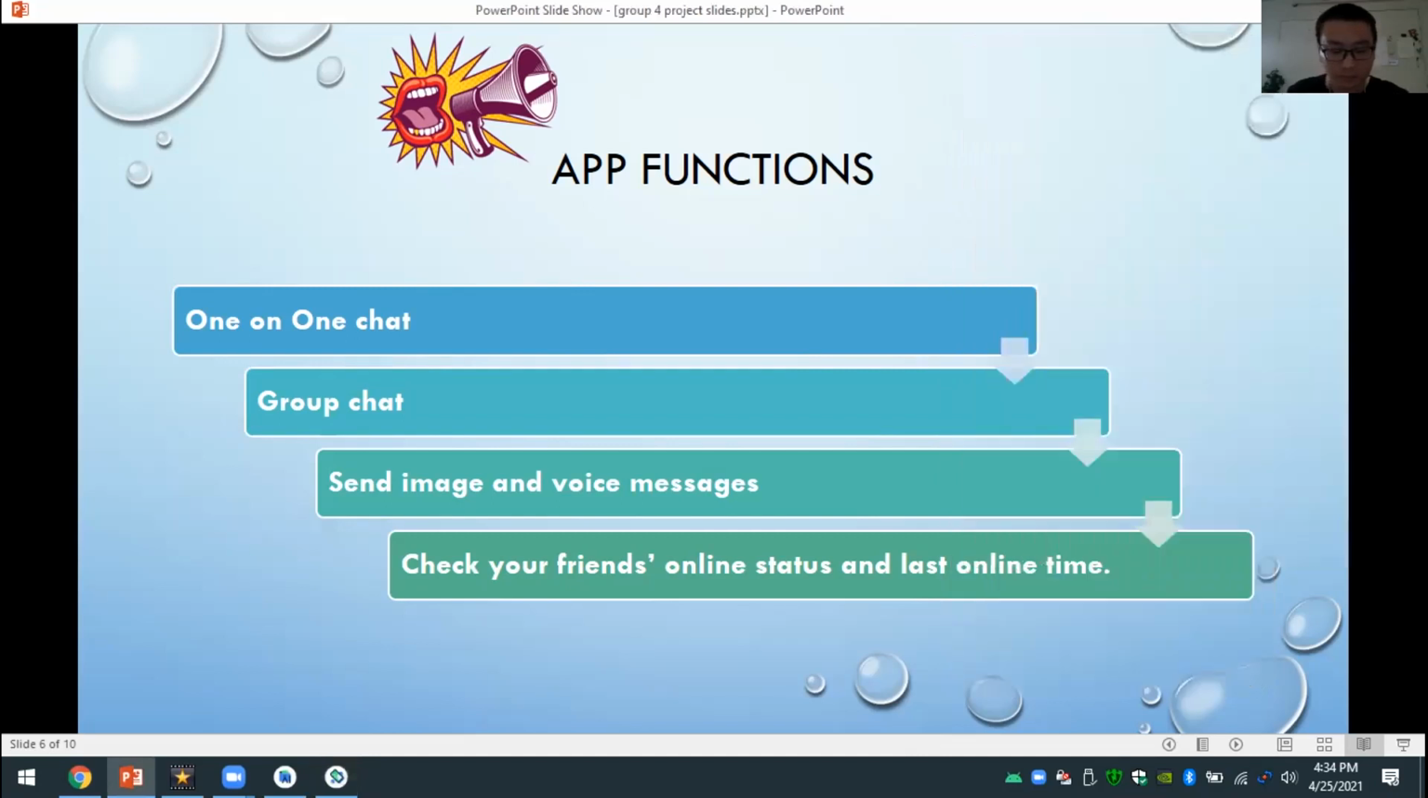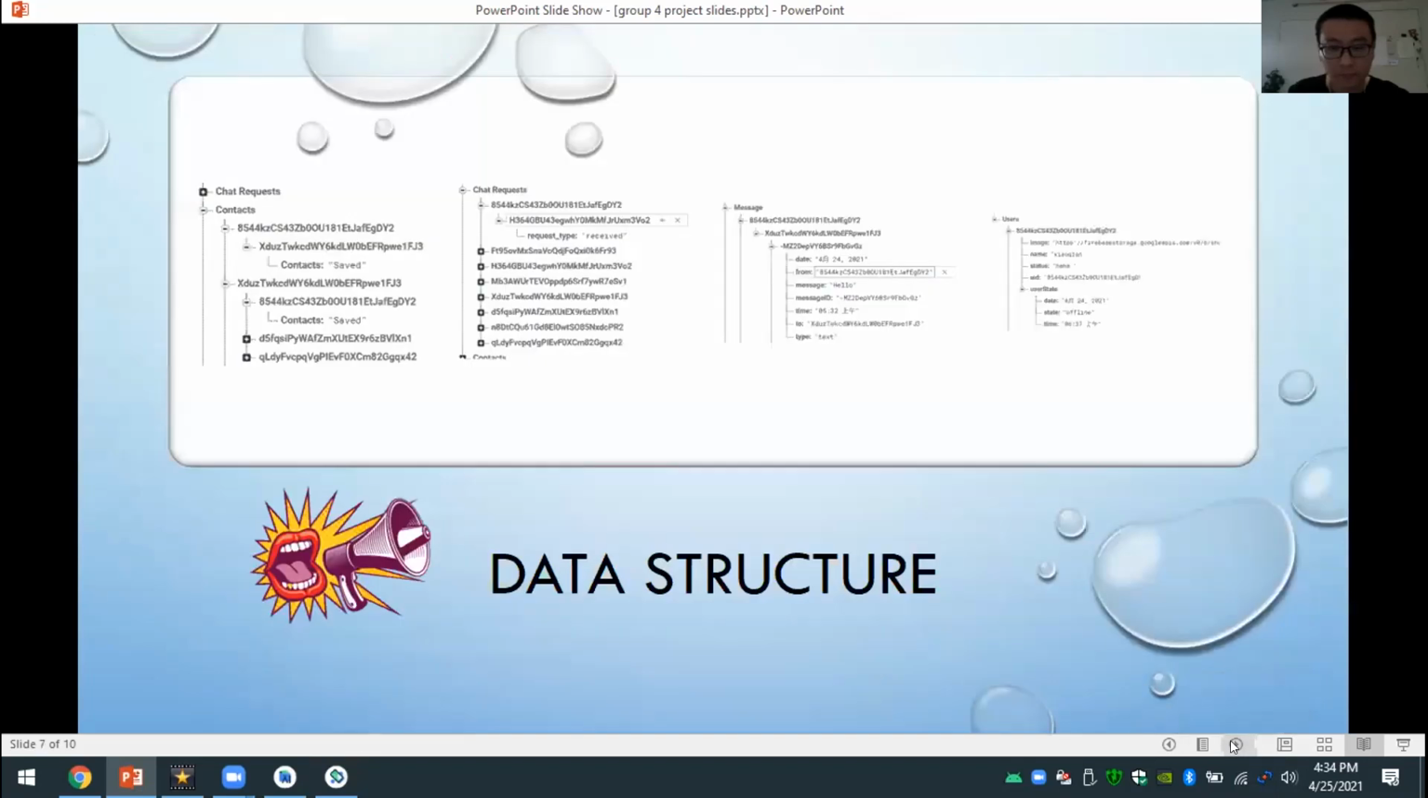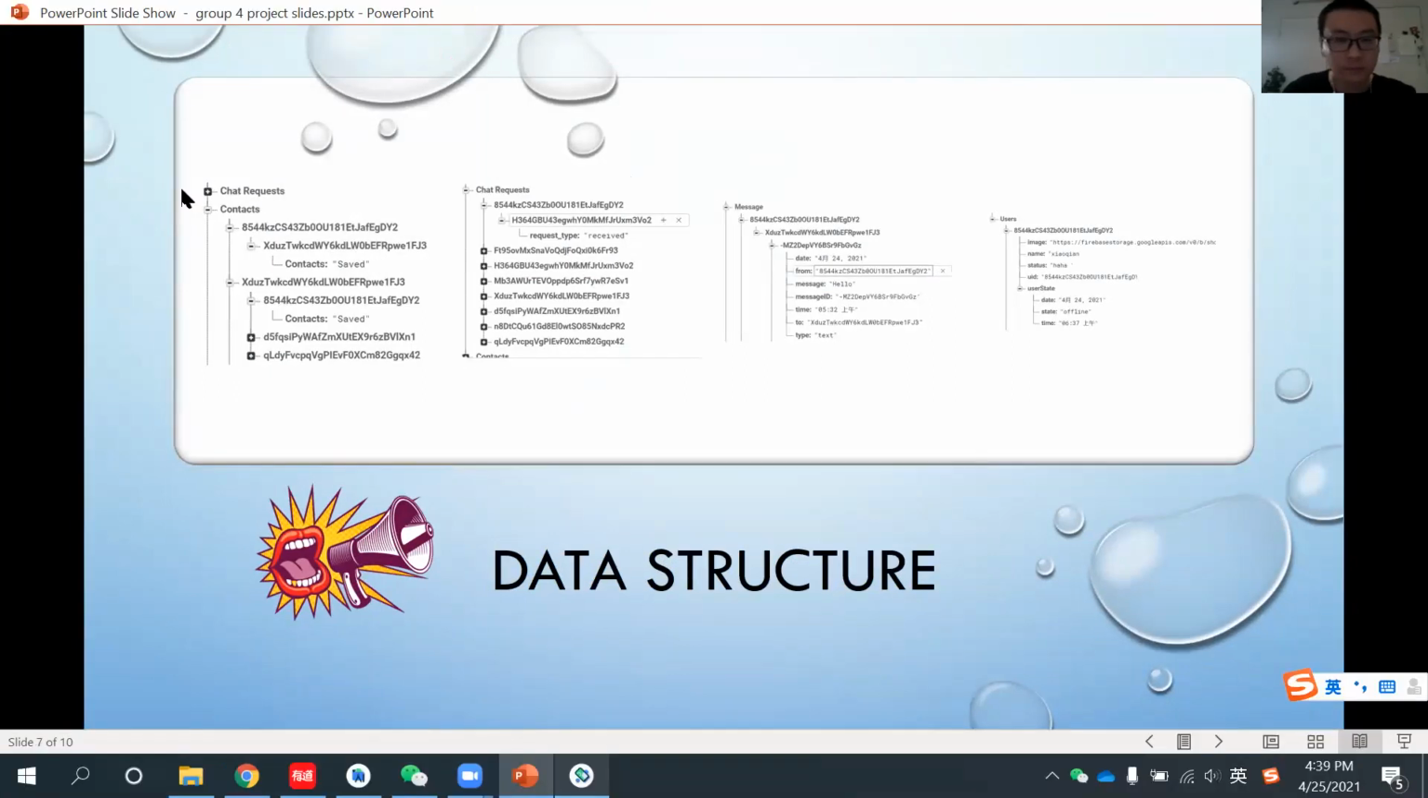Okay, so at this point, we're going to hand it off to Beijing. I'm going to lower my thing here and go to the next page. And Beijing is going to walk us through the data structures and the application itself. Beijing? Okay, thanks to my teammates.